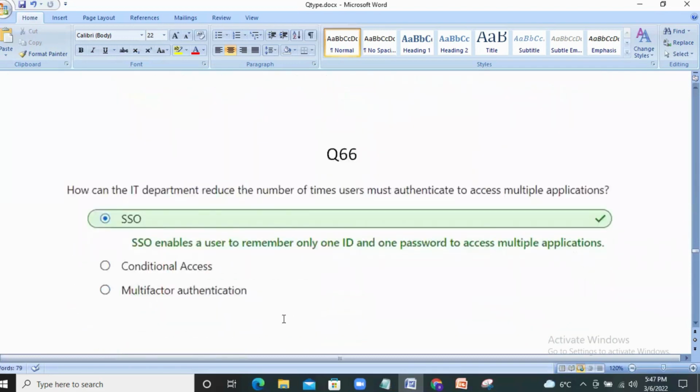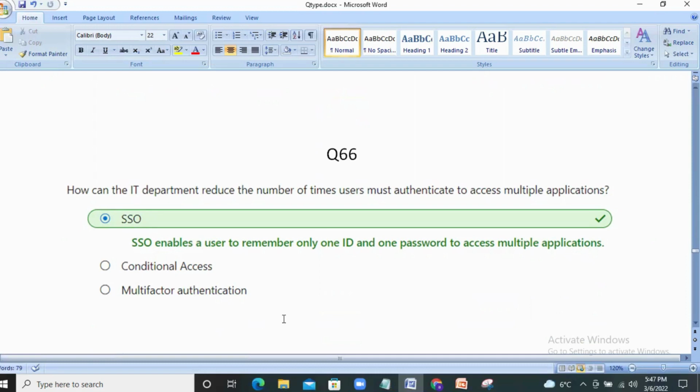Next question. How can the IT department reduce the number of times users must authenticate to access multiple applications? As you all know, in our organization, usually there will be SSO, so that if there are different sets of applications, only the general organization user ID and credentials will be used to log in to them.